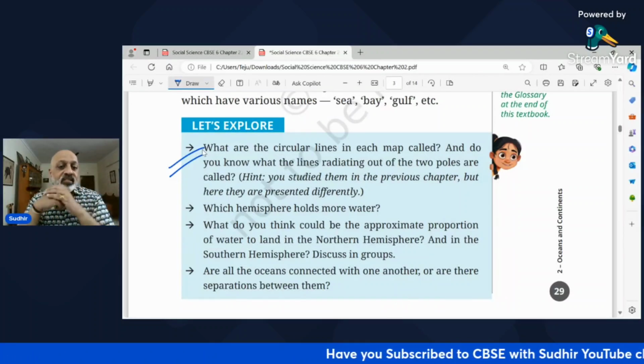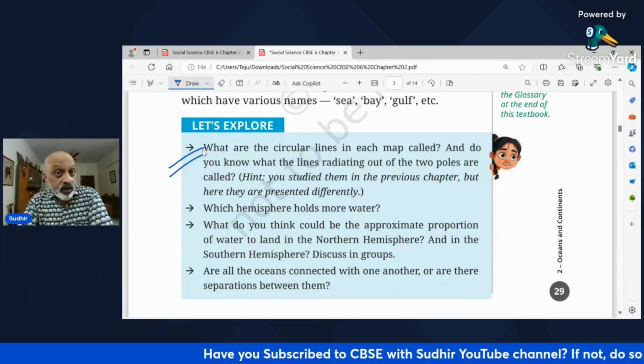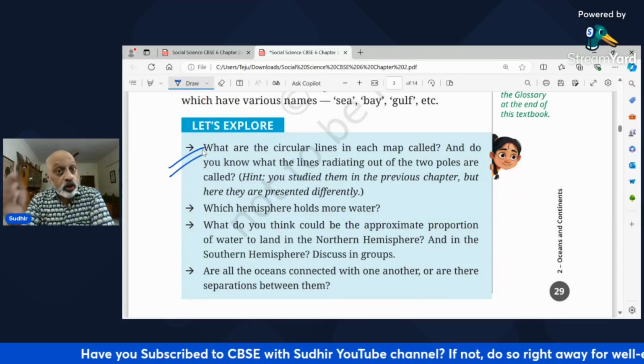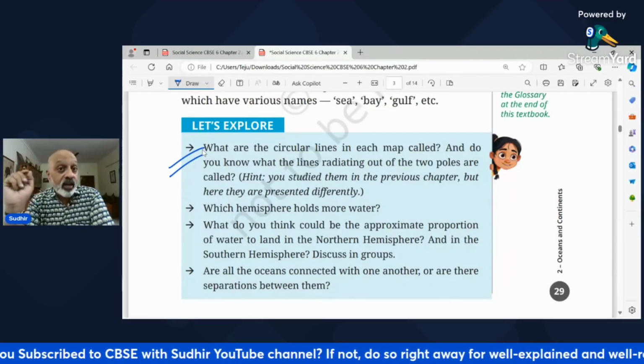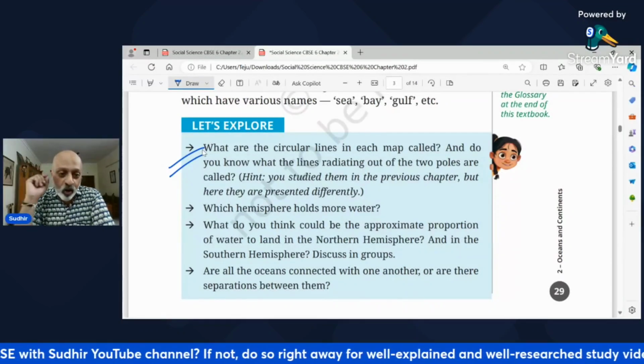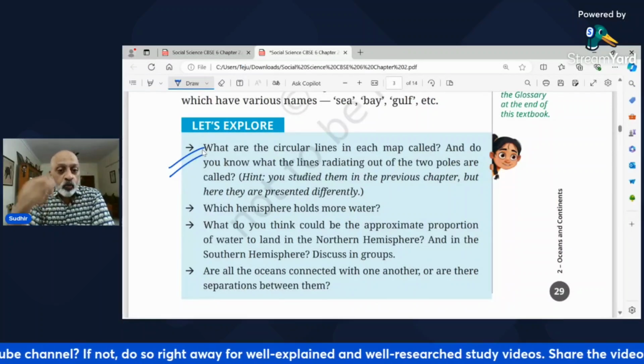What are the circular lines in each map called? Now, this is something which we learned in the first chapter, latitudes and longitudes. You need to mark which of these are latitudes, which of these are longitudes. Now, which hemisphere holds more water?